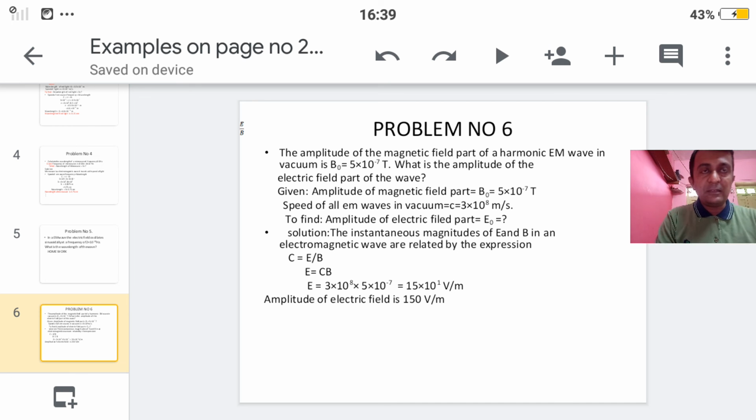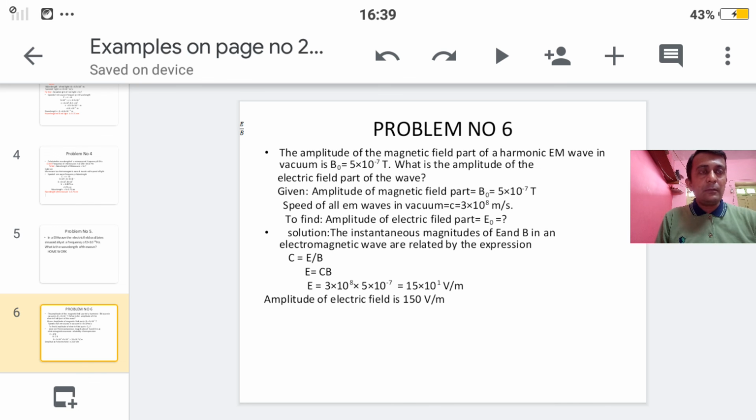See this example. The amplitude of magnetic field part of a harmonic EM wave in vacuum is B0 is equal to 5 into 10 to the power minus 7 Tesla. What is the amplitude of the electric field part of that wave?